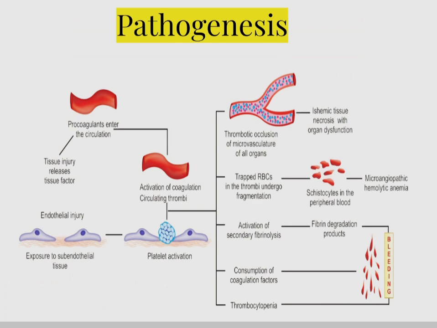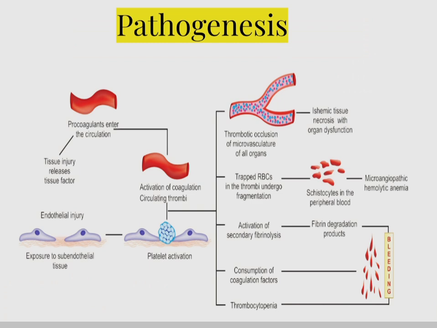So the circulating thrombi can lead to many more pathologies. Circulating thrombi can cause thrombotic occlusion of the microvasculature of all organs, that can lead to ischemic tissue necrosis and organ failure. Then when the RBCs flow through the microvasculature, some RBCs are trapped in the thrombi and they undergo fragmentation, that leads to formation of schistocytes, which are fragmented RBCs, and this condition is known as microangiopathic hemolytic anemia.